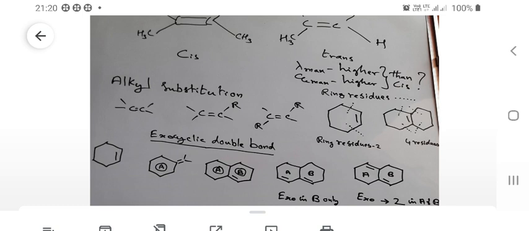Among the exocyclic double bonded systems, I have 3 structures. Look at the third one. We have two rings, A and B. Ring B has a double bond which is exocyclic to ring A. Look at the fourth one. Ring A has a double bond which is not exocyclic to ring B, but ring B has a double bond which is exocyclic to ring A. And the last one has two double bonds: ring A has a double bond which is exocyclic to ring B, and ring B has a double bond which is exocyclic to ring A. So you must remember the different types of double bonds that are present in an organic molecule.